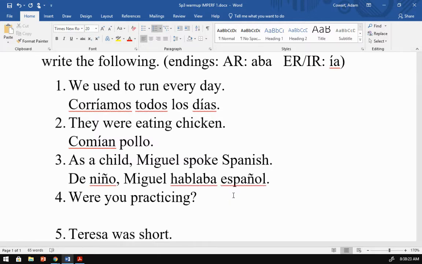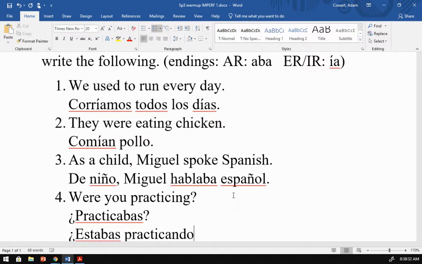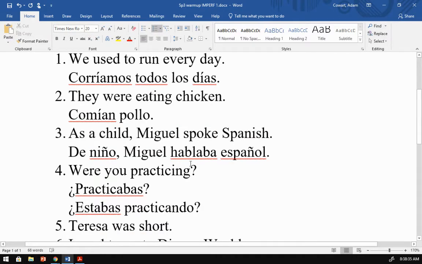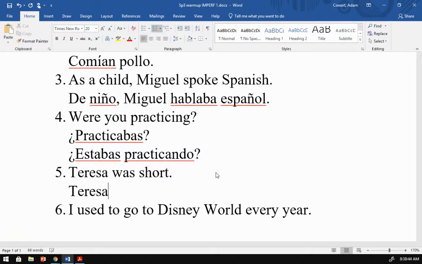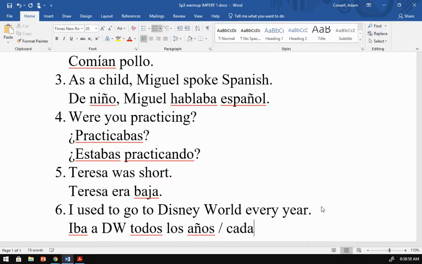Were you practicing? There are two ways to say this. You could say, practicabas. Most people are going to say this. This is extremely common. ¿Estabas practicando? Or maybe interrupt your friend eating. ¿Estabas comiendo? Teresa was short. Teresa era baja. These last two are irregular. I used to go to Disney World every year. Iba a Disney World todos los años or cada año.